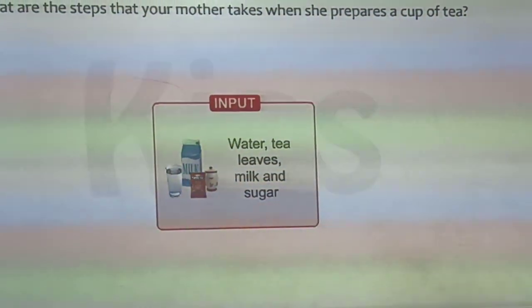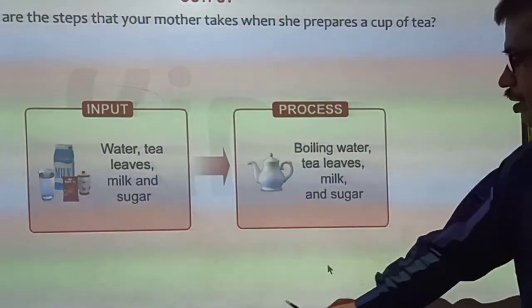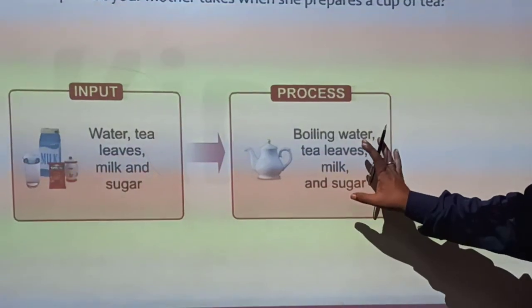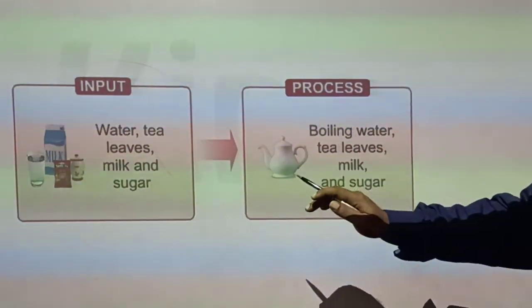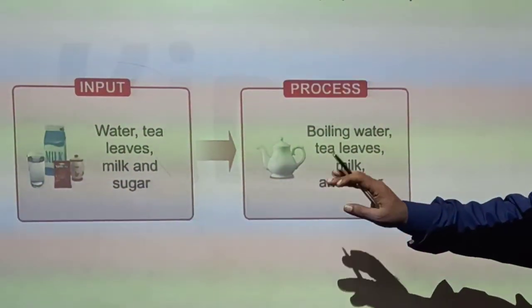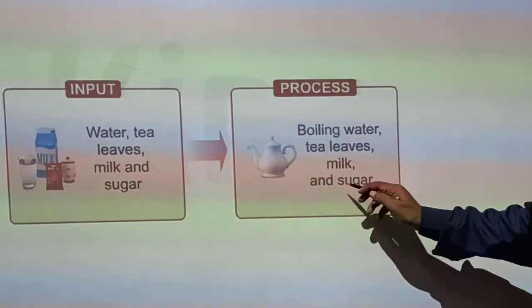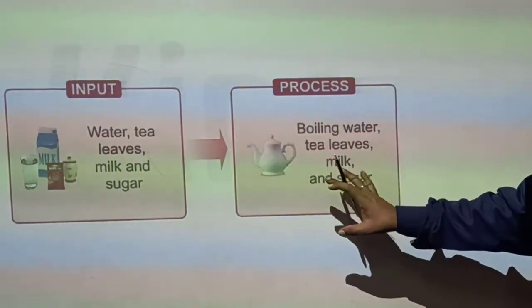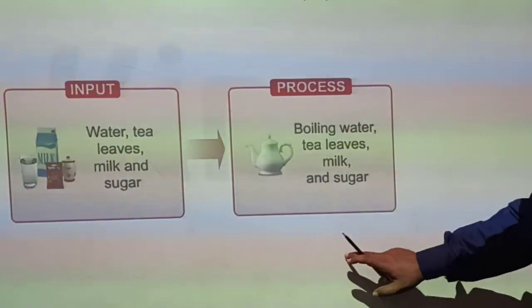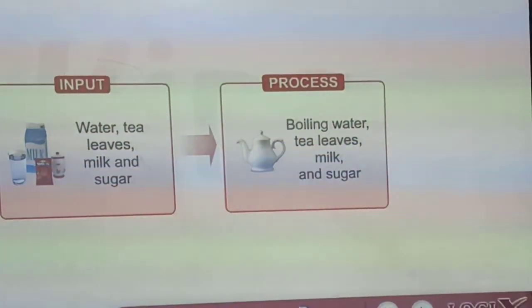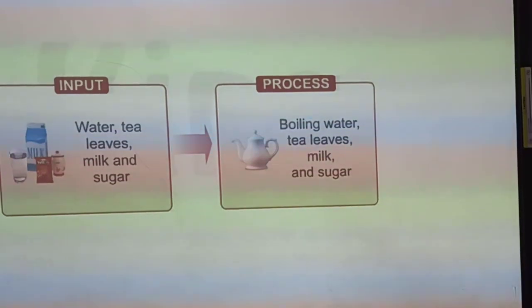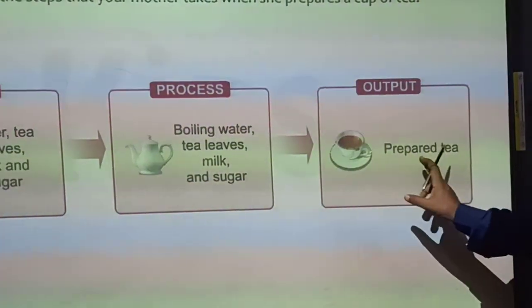Now next, what is the processing? When everything mixes into the water and the boiling takes place, that boiling of water with tea leaves, milk and sugar is called processing. Now the last step. What is the last step? After boiling, when we get the prepared tea, this is called output.